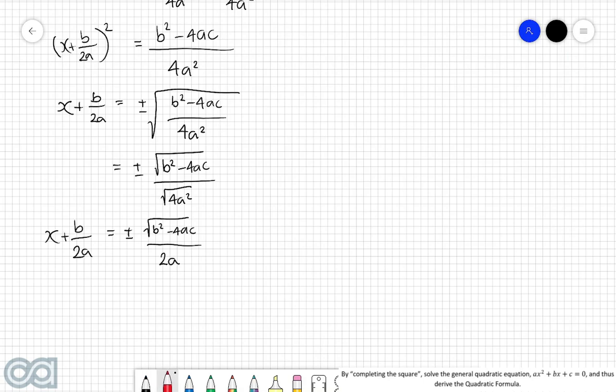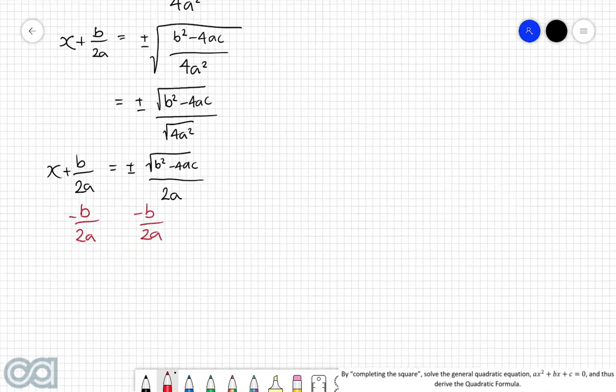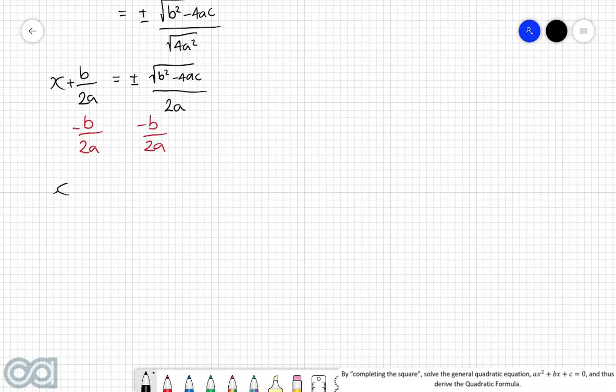And so now to isolate the x on the left-hand side, we can now subtract away b over 2a from both sides, which then leaves us with x is equal to negative b over 2a plus minus the square root of b squared take 4ac over 2a.